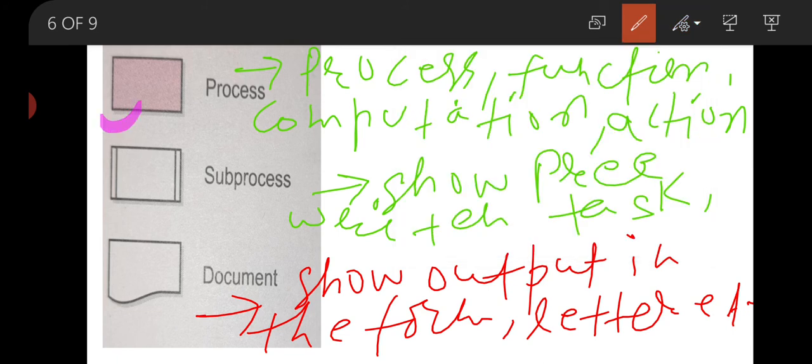This symbol is used to show any computational things or calculation, function, process, action. Sub process is the pre-written task. If some small function is already defined or some small process is happening there, we will show it as a sub process. It is displayed by the sub process symbol. Document: if we are going to generate output for the user in the form of a document, like letter format, PDF format, or a list, then we can use this symbol.